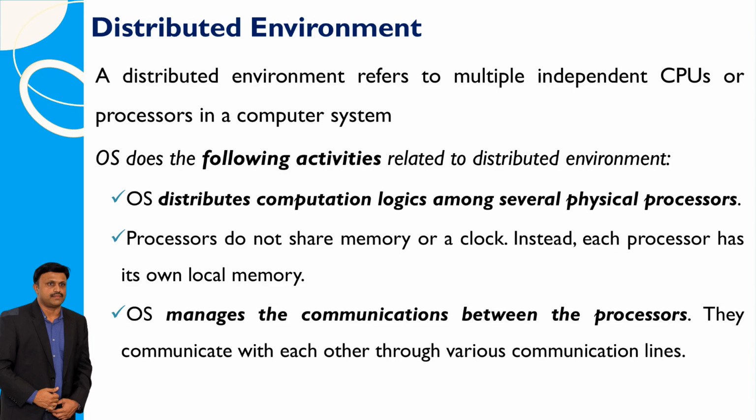In a distributed environment, there are many separate CPUs or processors in a computer system. The operating system, OS, in this setup does several things. First, it spreads out the work among these different processors. Second, each processor has its own memory and doesn't share it with others. Third, the OS takes care of making sure these processors can talk to each other. They use different communication lines to share information.